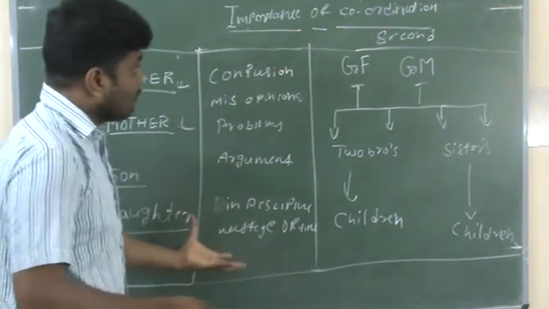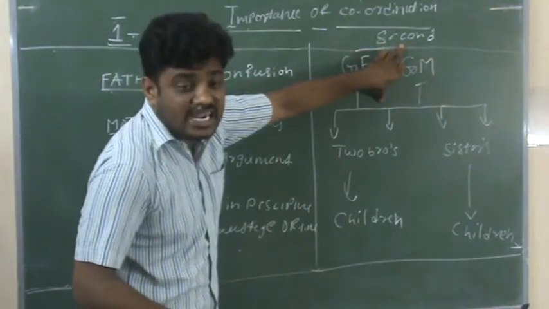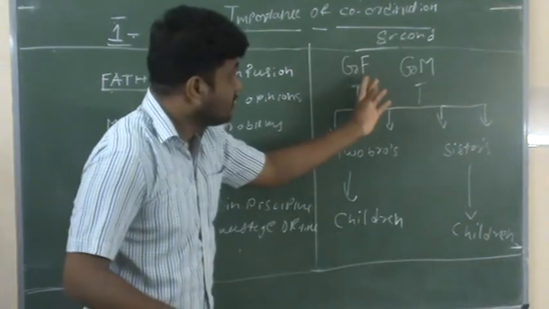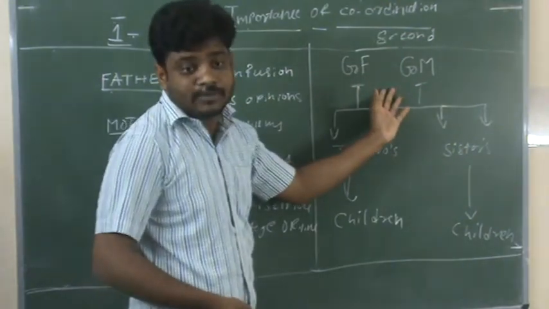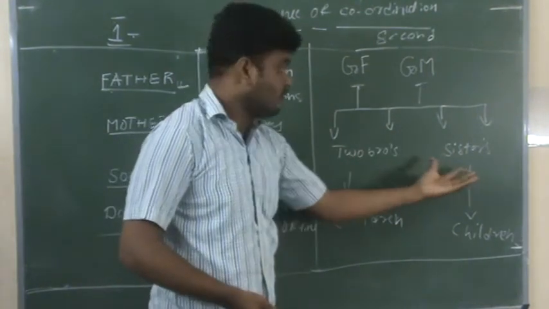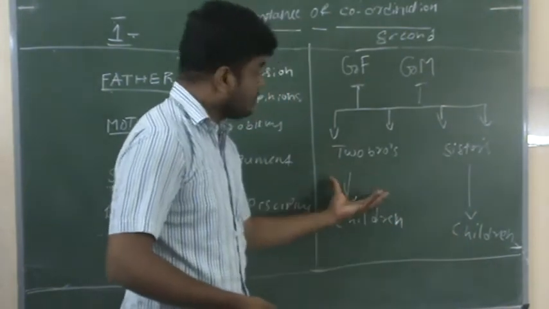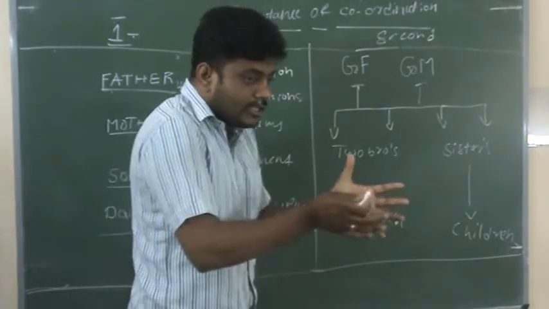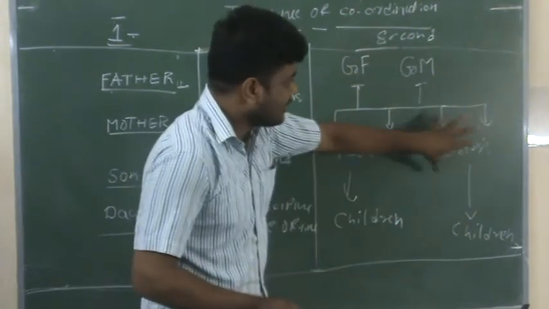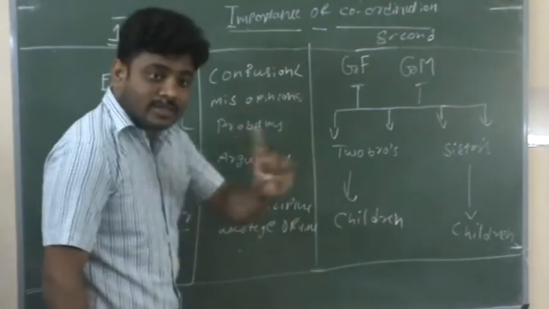Suppose we take the example of the second family, that is undivided family, there are a number of people. There are two elder people, grandfather and grandmother, and their male children, female children, and their children, and the brother's children. It is a group of family members. There are a number of family members. At that time, there is a chance of confusion.